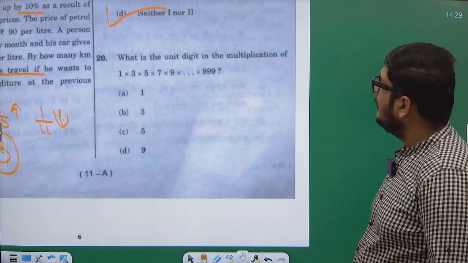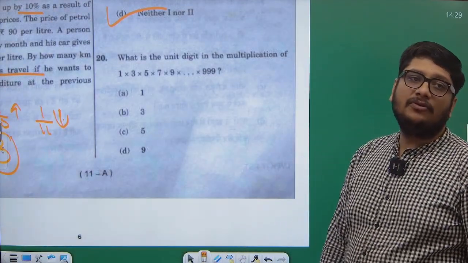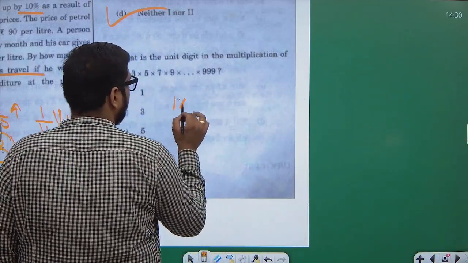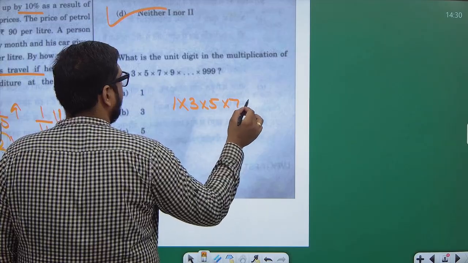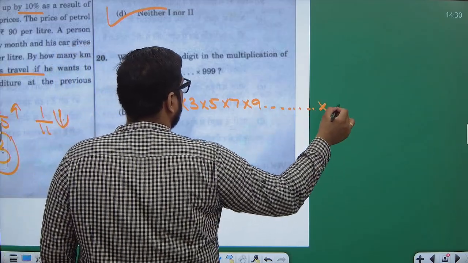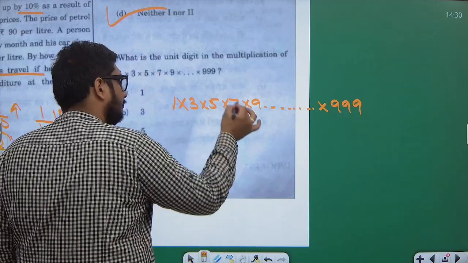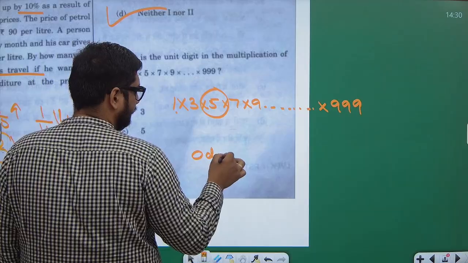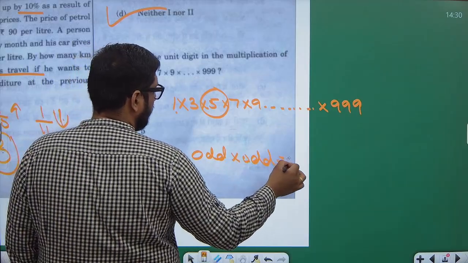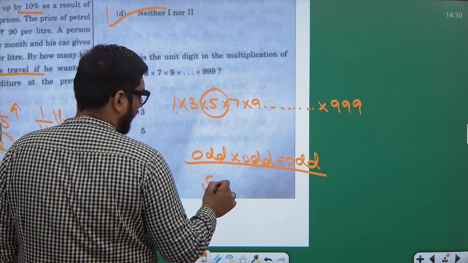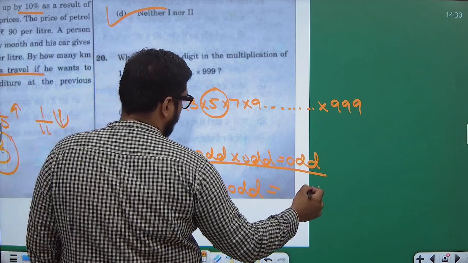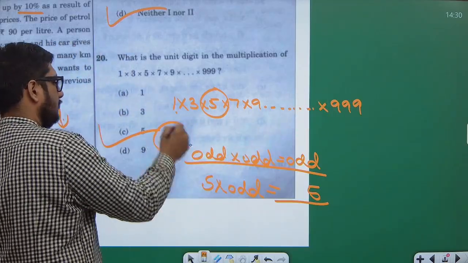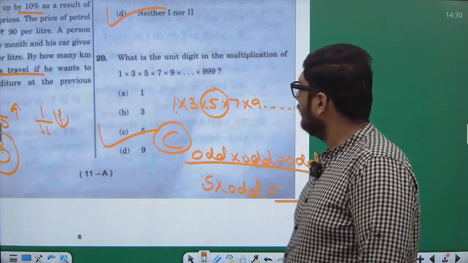What is the unit digit in the multiplication of these numbers? We have to find the unit digit in the multiplication of these numbers. 1 into 3, 5 into 7 into 9, 999. All are odd numbers. Odd into odd is equal to odd. 5 into odd gives unit digit 5. The unit digit of this expression would be 5. See. Done.